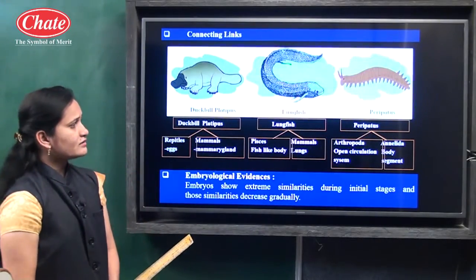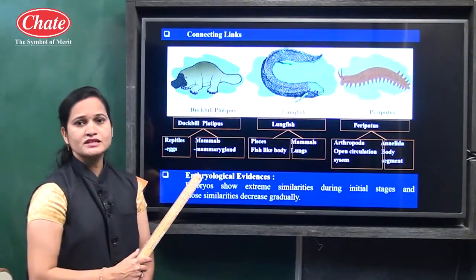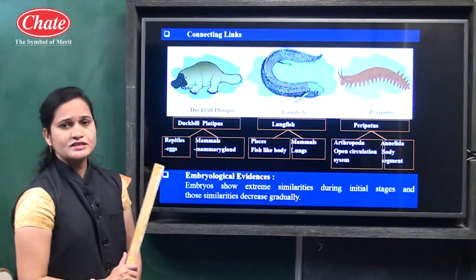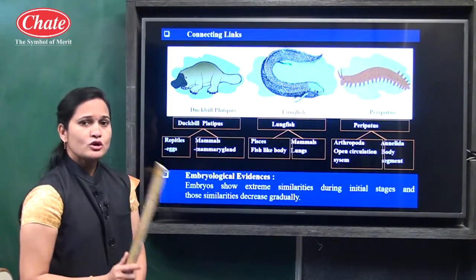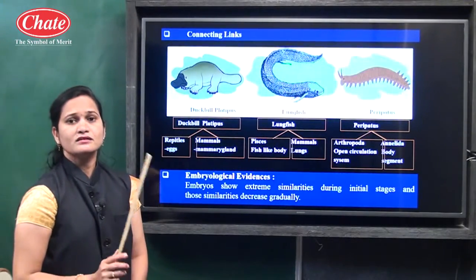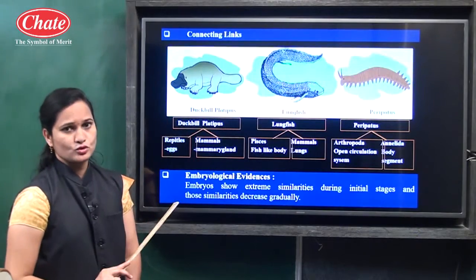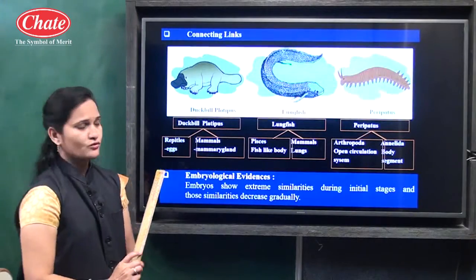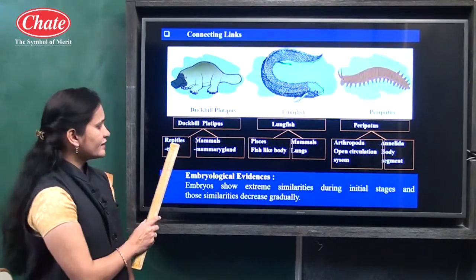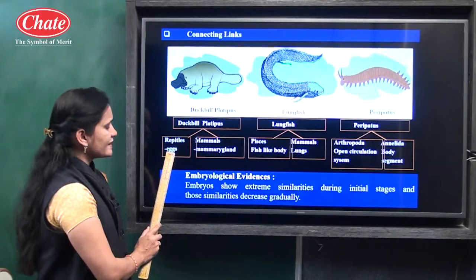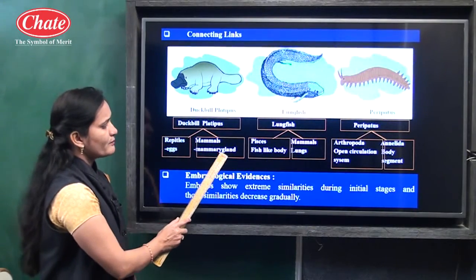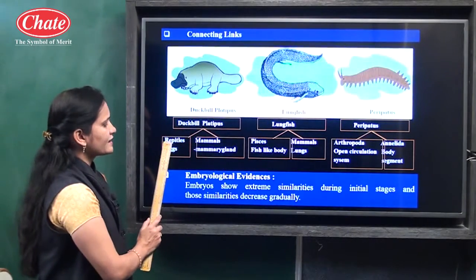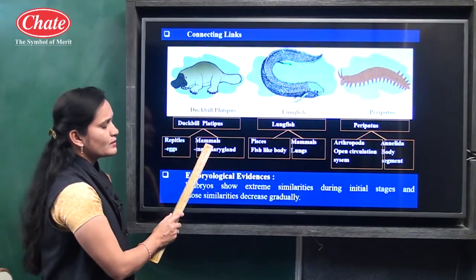Now connecting link means what? There are some morphological characters we can see in different types of animals which are the same, and because the morphological characters are the same, they can be related to 2 different groups. The duckbill platypus shows a relation with 2 different groups here. The duckbill platypus lays eggs like reptiles, and it has mammary glands just like mammals. So the duckbill platypus is a connecting link between the reptiles and the mammals.